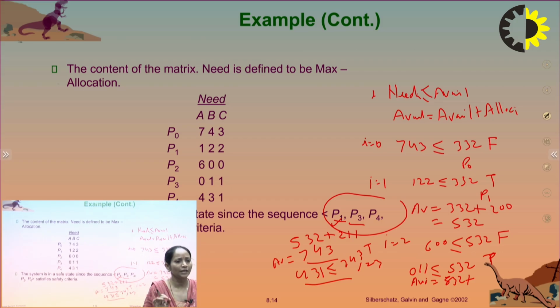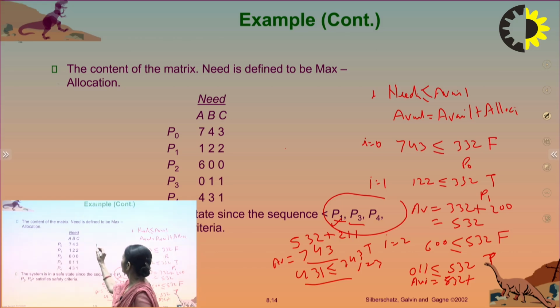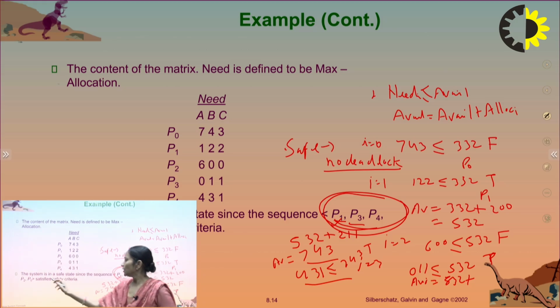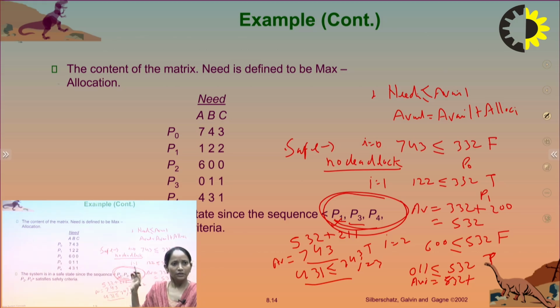So if there is a safe sequence, I repeat, if the state is safe, safe means no deadlock. And if the state is unsafe, then there is a possibility of deadlock. As we can get the safe sequence, and the sequence order is P1, P3, P4, P2 and P0, there is a safe sequence. Since there is a safe sequence, therefore there is no deadlock.